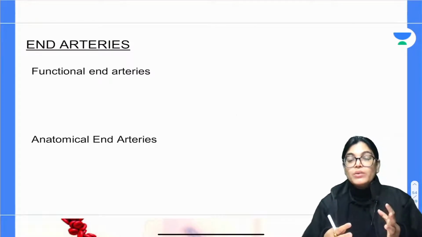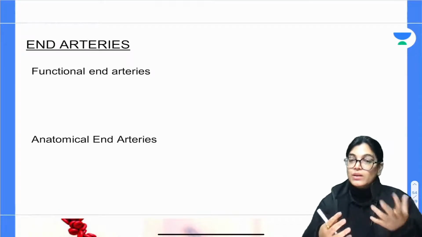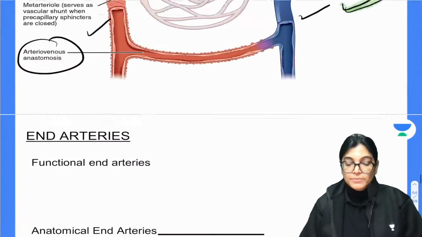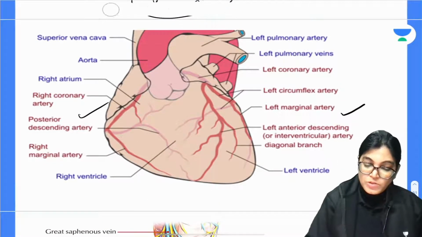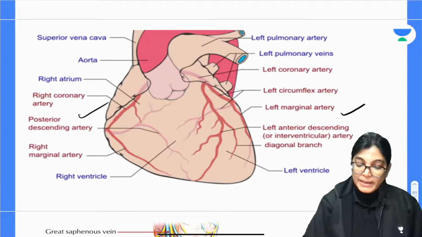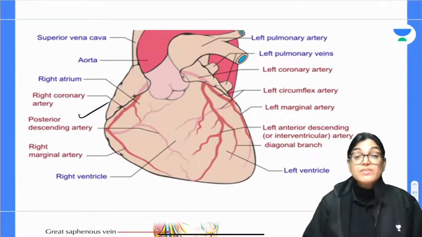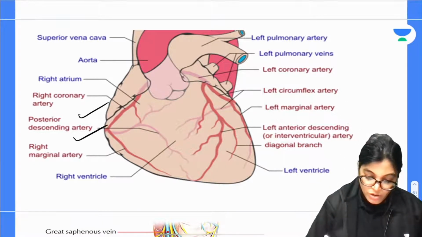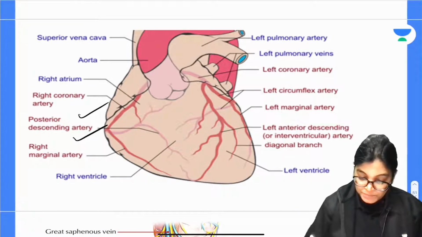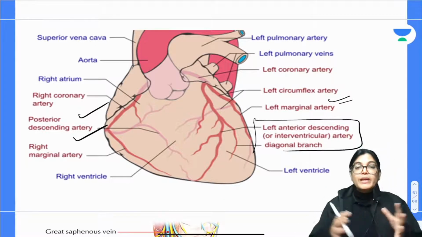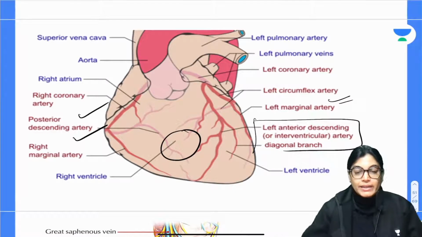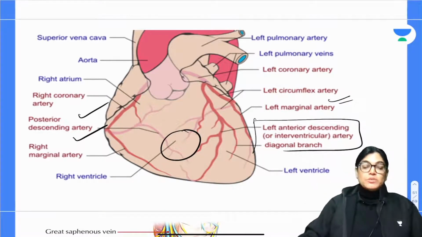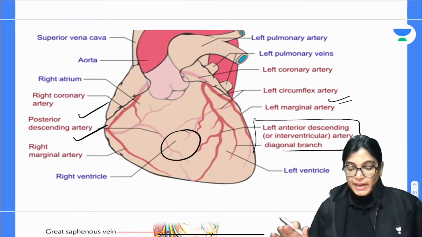If there is any occlusion in the main arteries, the anastomosis is not helpful to maintain the viability of the tissue. So they are called functional end arteries. See here, branches of the right coronary artery, the descending posterior arteries, and the left coronary arteries correspond and form anastomosis, but these anastomoses are not adequate to maintain collateral blood circulation. So they are called functional end arteries.